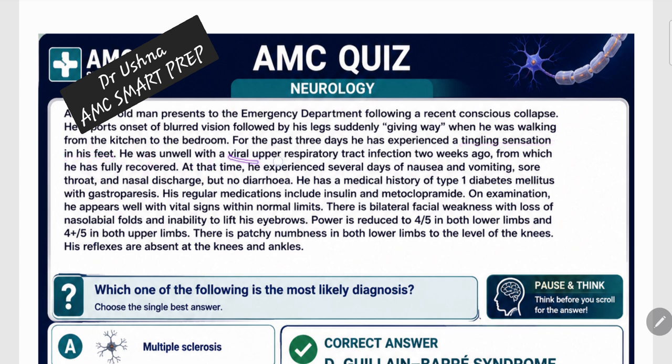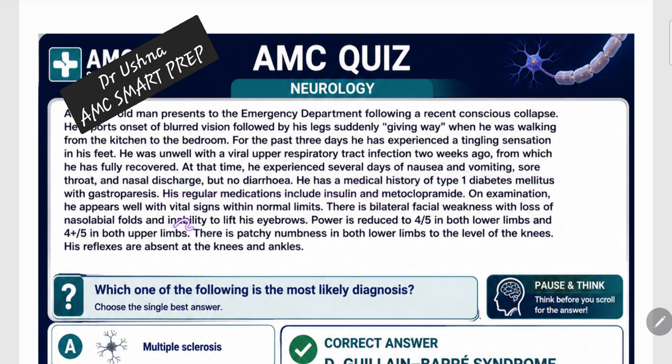He was unwell with an upper respiratory tract infection 2 weeks ago, so a typical history, from which he has fully recovered. At that time, he experienced several days of nausea and vomiting, sore throat, nasal discharge, no diarrhea. Medical history: type 1 diabetes is positive. He has gastroparesis. Regular medications include insulin and metoclopramide. Some information is not required to reach the diagnosis. These are just distractors, so just forget about these things.